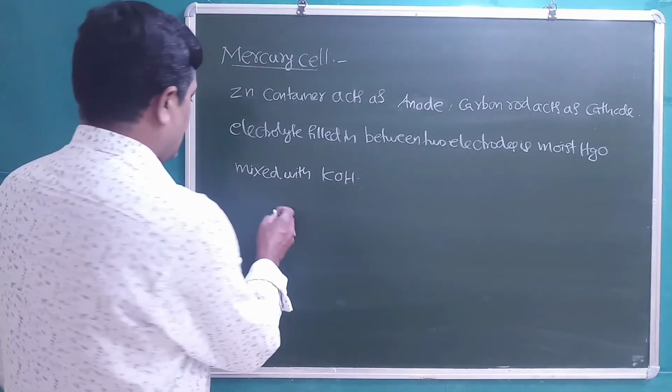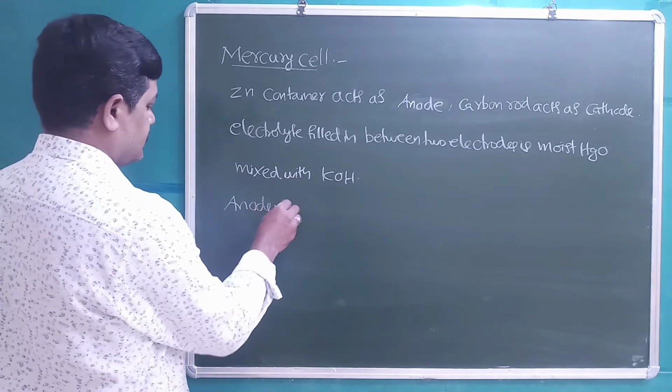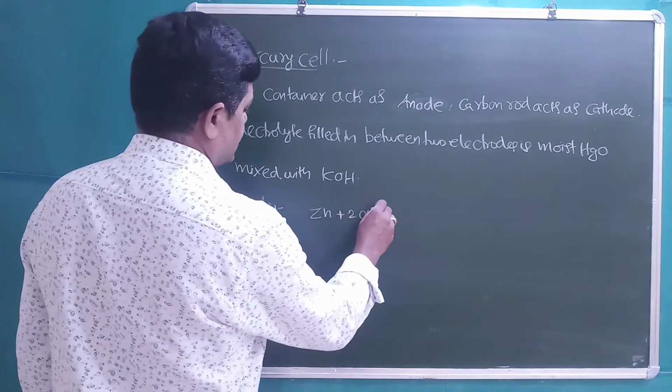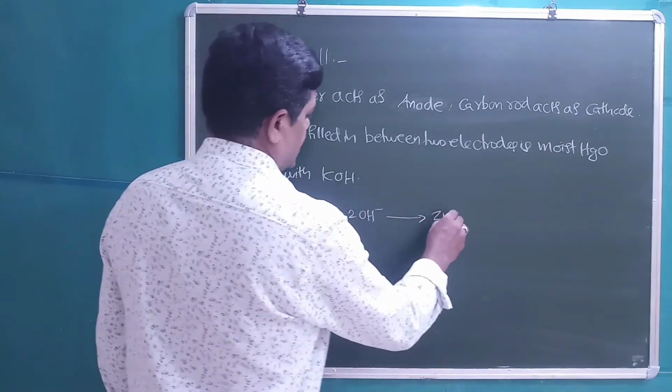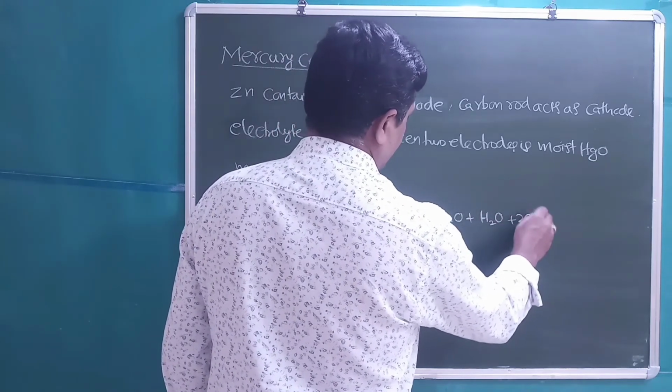Let us see the reactions occurring. Anode reaction: Zn plus 2OH- gives ZnO plus H2O plus 2 electrons.